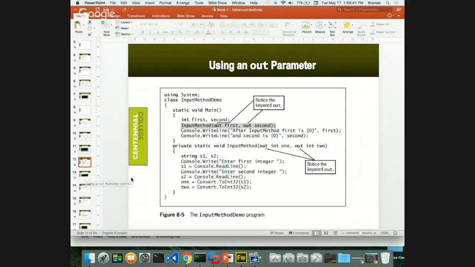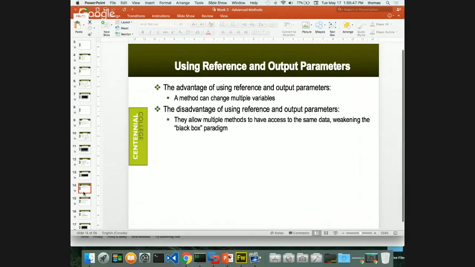For both case 1 and 2, why would I use a reference parameter over an out parameter? And here's the difference, the advantage. That's why I'm not going to demo it, because it looks exactly the same. For your use, the output is going to be identical. With ref and out, you're not going to see what the difference is yet. But let's talk about the advantage of using them.